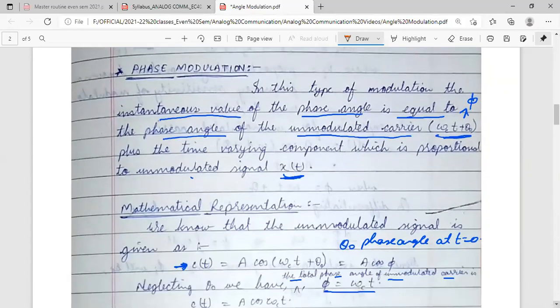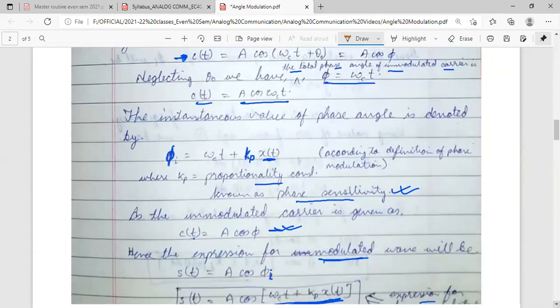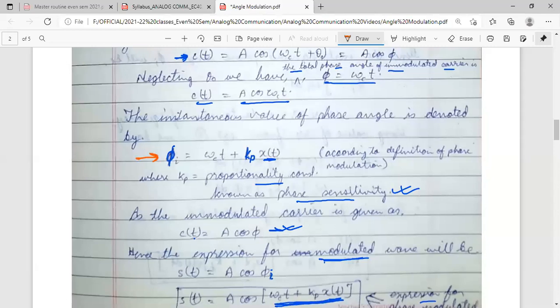So in phase modulation, what we have seen is that phi I, the instantaneous phase, was given by omega ct plus kp of xt. The total phase is given by this. The instantaneous value of the phase angle is denoted by this.